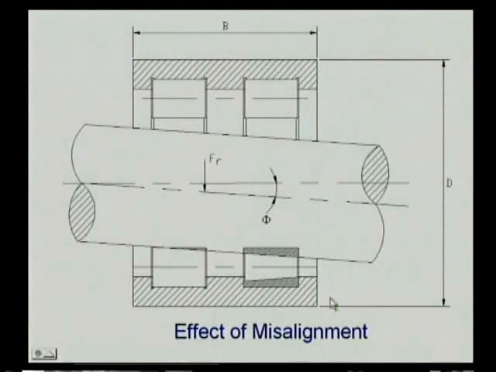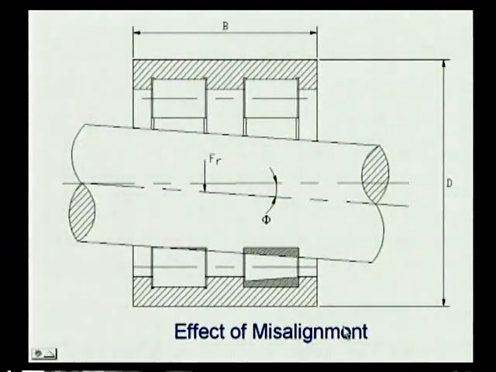Next is the effect of misalignment. Generally we know that in this system the shafts must be aligned. Whenever there is a misalignment, the rotation will be out. So this out rotation always yields some error in the product which you are manufacturing. So for that we will take care of that particular problem by providing some compensation for misalignment.